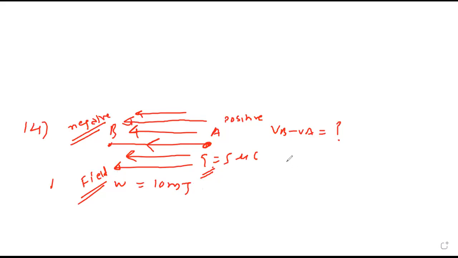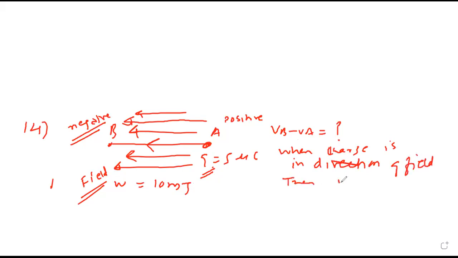Yes, sir. So when a charge, I'm talking about positive, is in the direction of the field, then potential decreases.